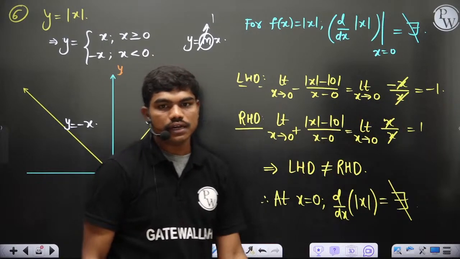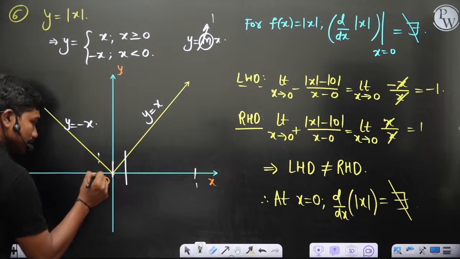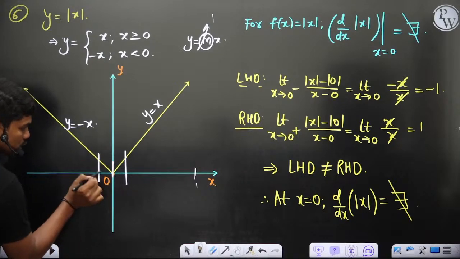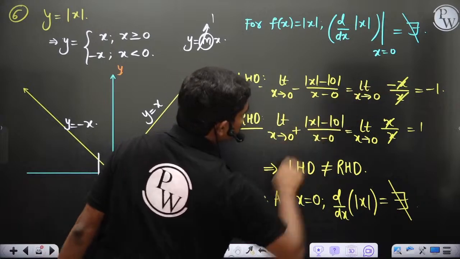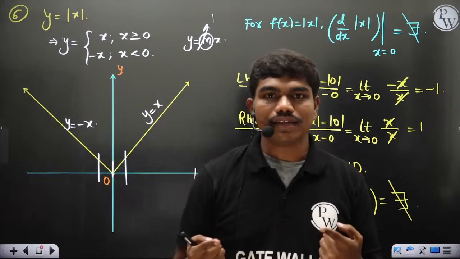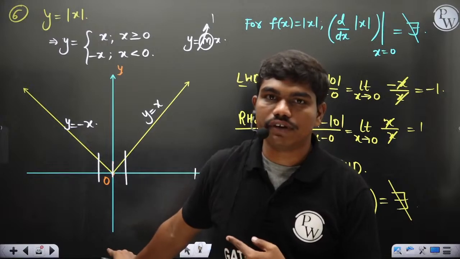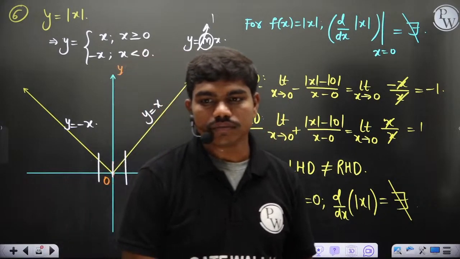Okay, now let's see on the left interval when x is tending to 0 minus means in the left space this function is y equal to minus x, so slope value is minus 1. That's what you got, left hand derivative is equal to minus 1, and clearly these two derivatives are not equal, so ultimately the function is not differentiable at the point x is equal to 0. Clear? Is this clear or not?